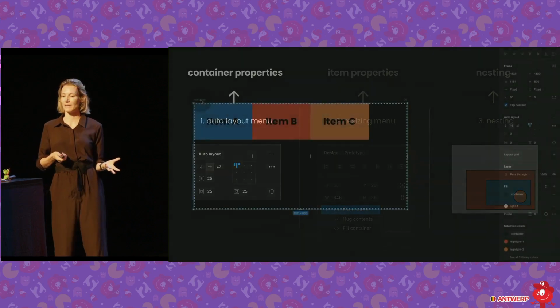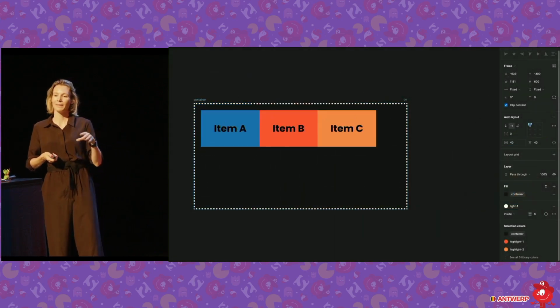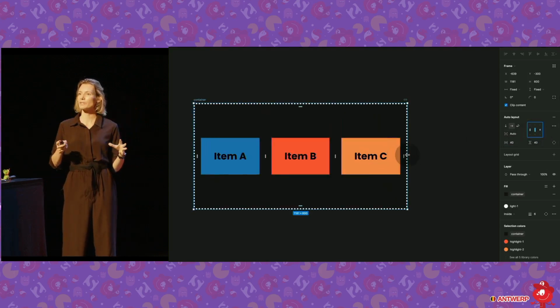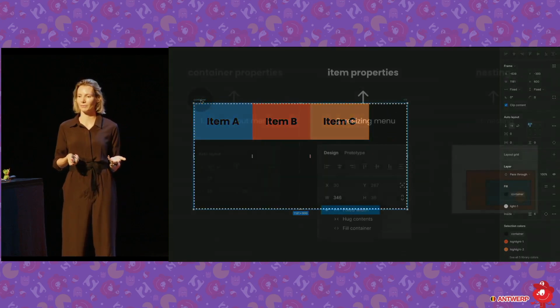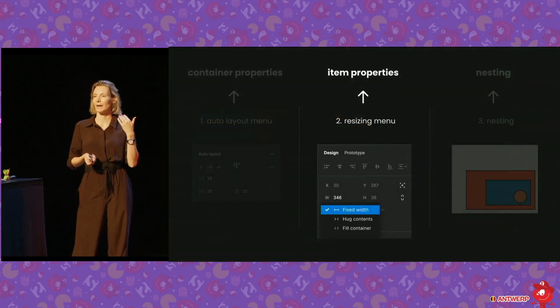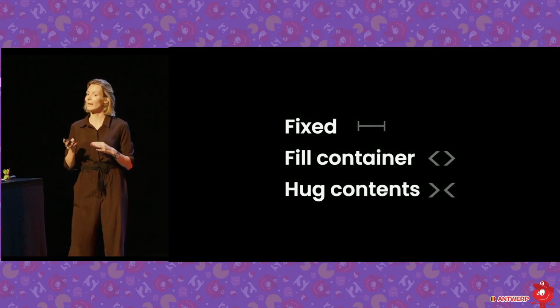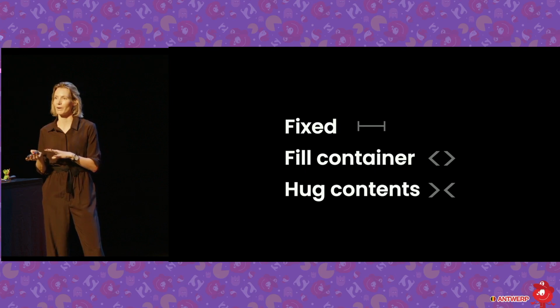So if we look at the container properties, which is our layout, which is our menu, then you can see I have the alignment, I have the direction, and I have all the positioning, and all child items, direct children, follow all of these rules perfectly. If we have a look at the resize menu, then this is literally our item properties. What we get in Figma is a little different. We have fixed, we have fill container, and we have hug content.